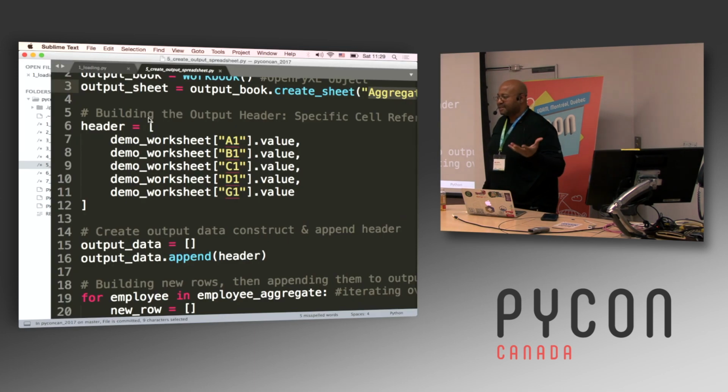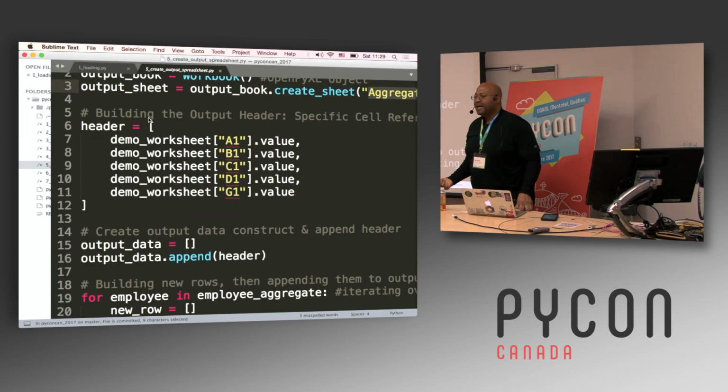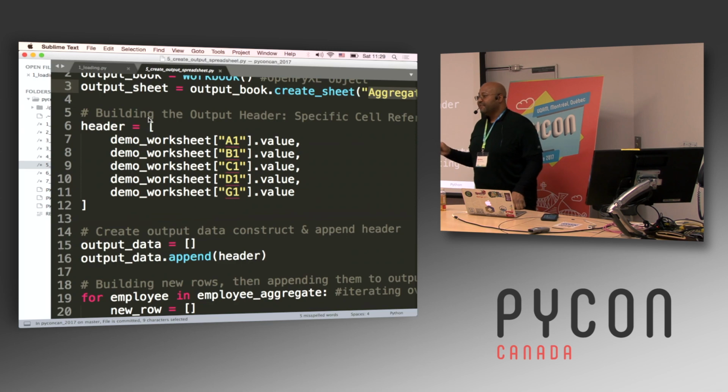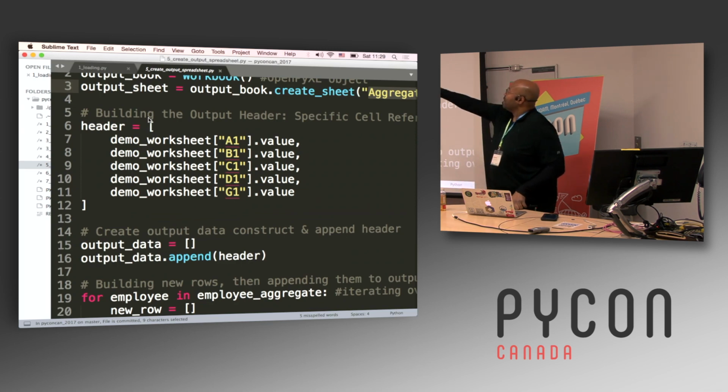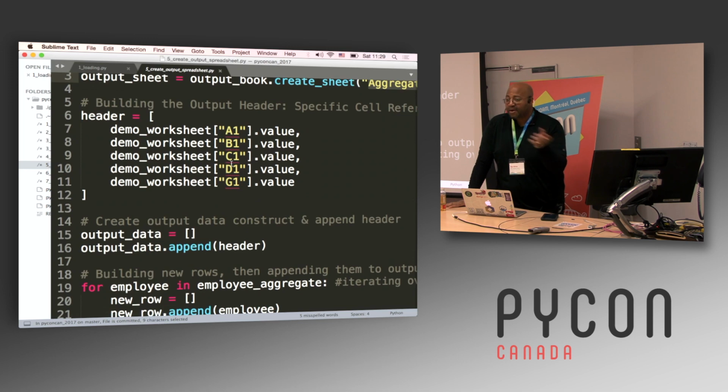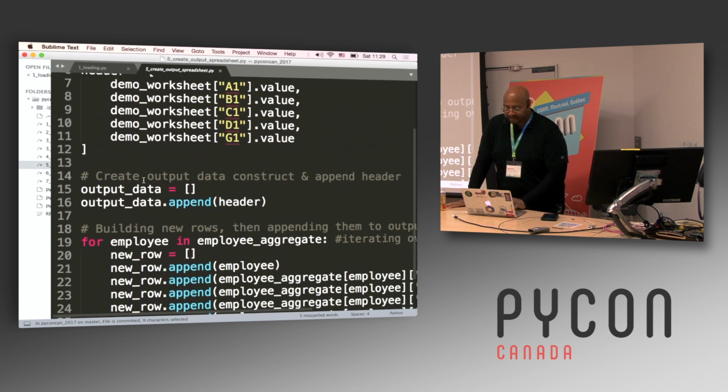It's a simple way to make the header, but also to point out that one approach I used to pull data out of the spreadsheet was by pulling out entire rows at a time. If you need to pick specific data out of a spreadsheet, you can say, go to that worksheet, go to this specific cell, and grab that value, or you can write the value to a specific cell. So I'm doing that as a demonstration here. Give me the value from cell A1, give me the value from cell B1. That's how I build the header for my output spreadsheet.